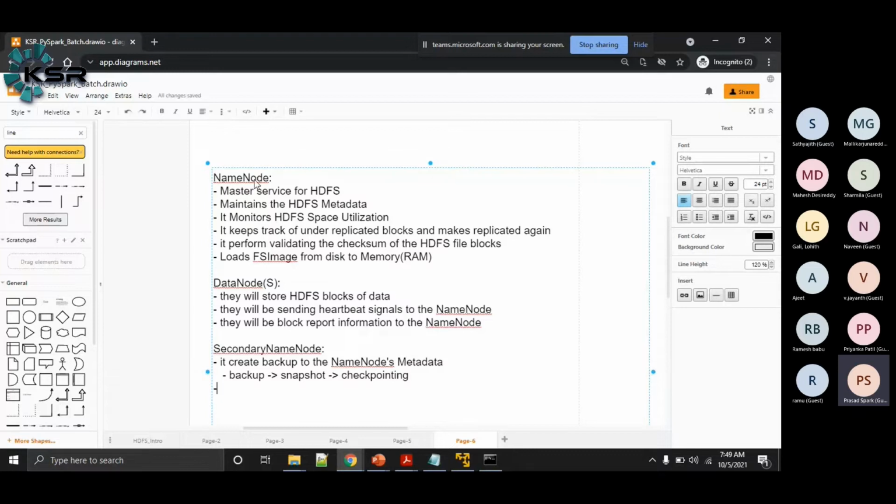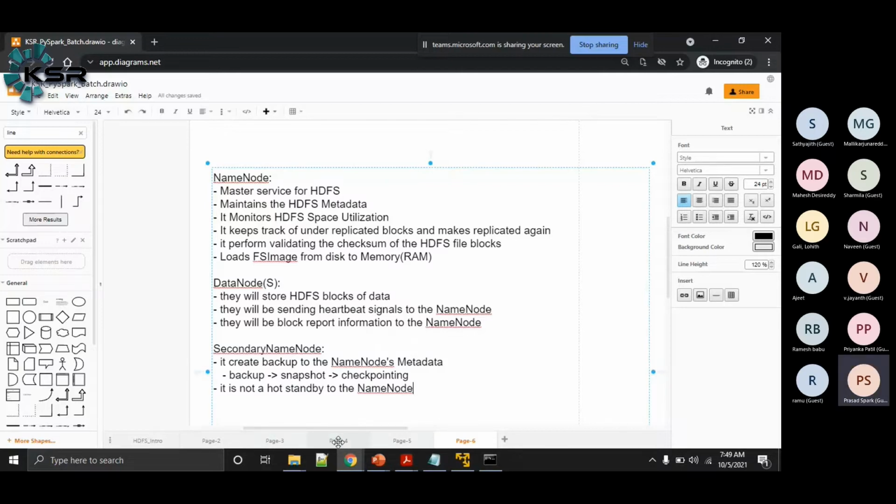Whenever the primary name node goes down, the secondary name node will not assume the role of the name node.